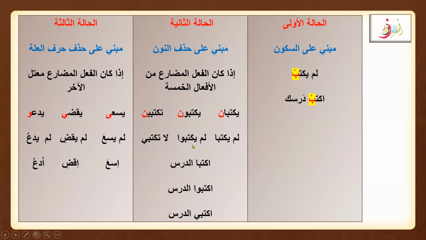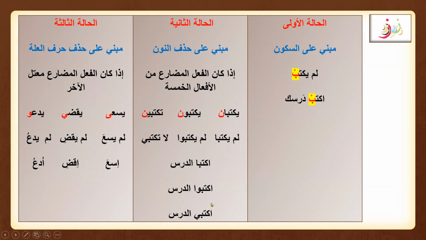Here you can see, as we mentioned, that our fi'l amr depends on fi'l mudari. So here this will follow the same rule. Like lam yaktuba, lam yaktubu, la taktubi. So here we know that by dropping the noon, we are making these af'al khamsa light. So here you can say that fi'l amr will follow the same rule.